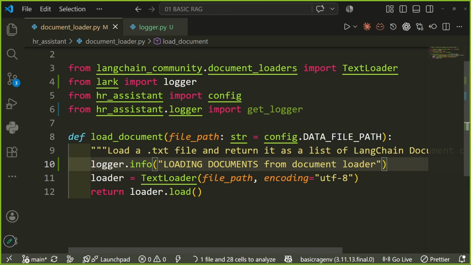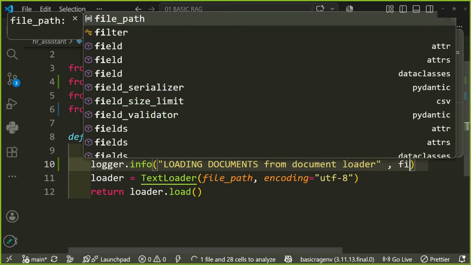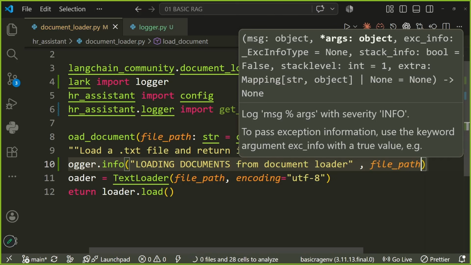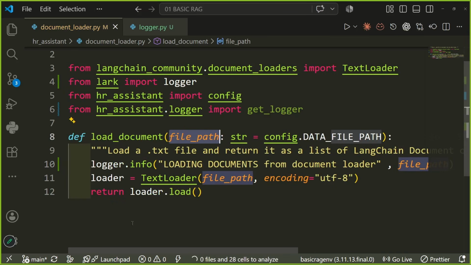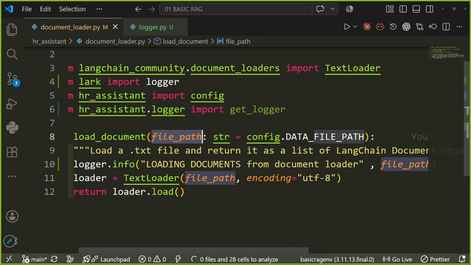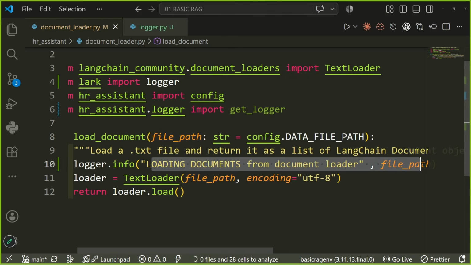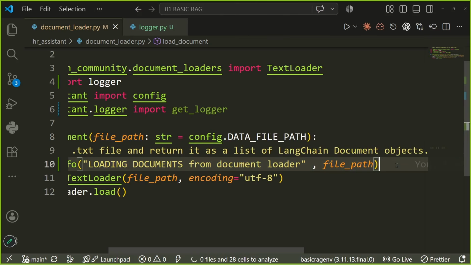This is just a print kind of statement, please understand this. And this would print the file path. File path we are taking as an input from the users, that is, which particular file you are going to be storing your data. So we would write loading documents from this particular file path in the document loader.